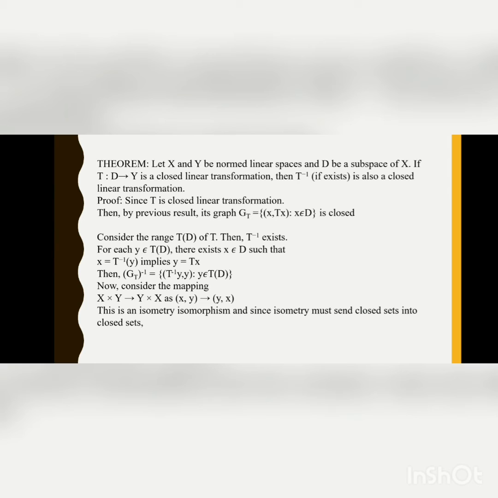Now proof: since T is a closed linear transformation, then by the result that T, a transformation from D to Y, is closed if and only if its graph is closed, its graph GT, which is the set of ordered pairs x comma Tx such that x belongs to D, is closed. Now consider the range TD of T, then T inverse exists.